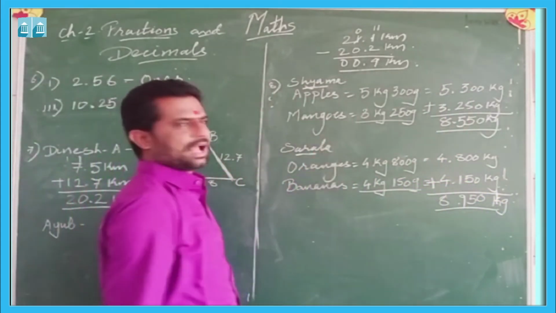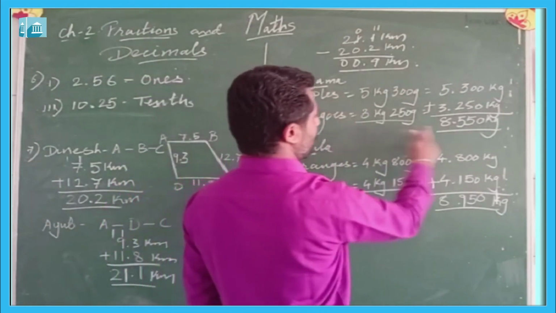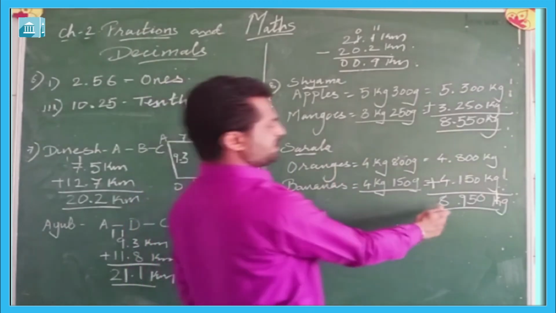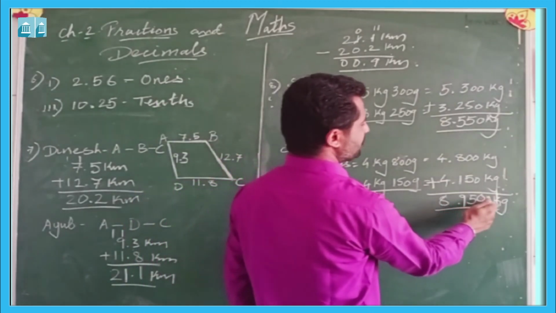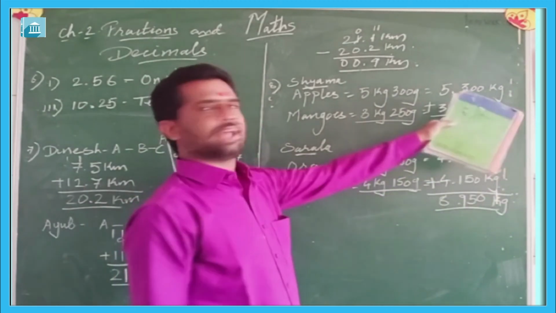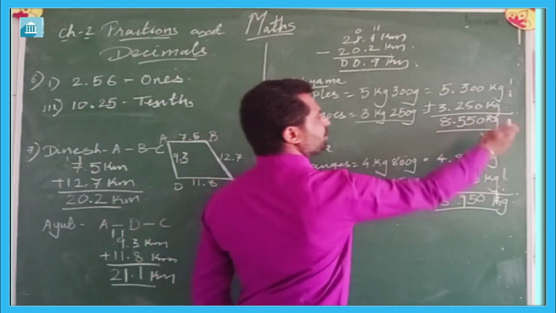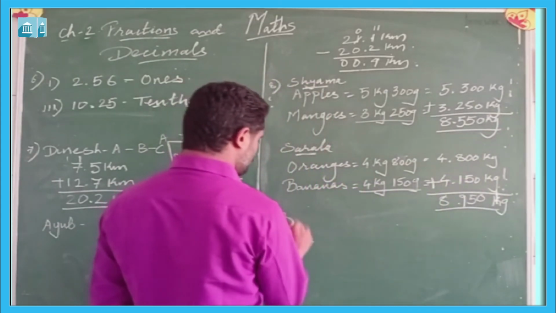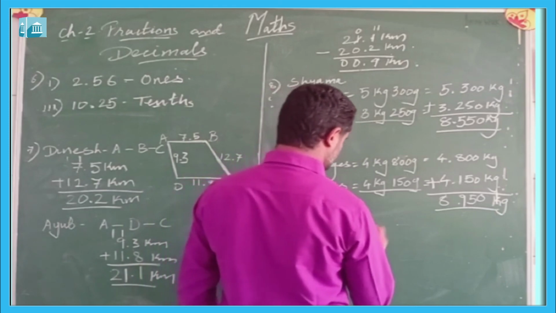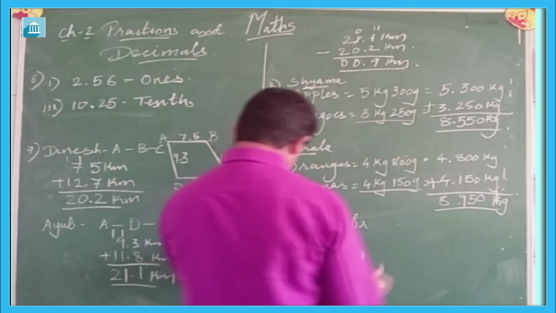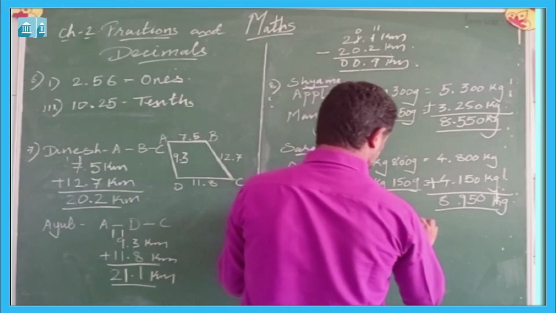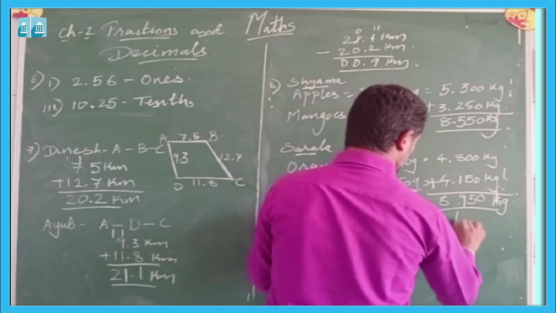So we can say that the fruit brought by Shyama is 8.550 kg, while the fruit brought by Sarla is 8.950 kg. So 8.950 kg is greater than 8.550 kg. So we can say that Sarla brought more fruit.